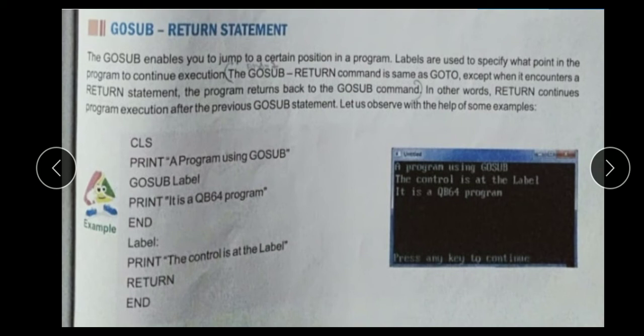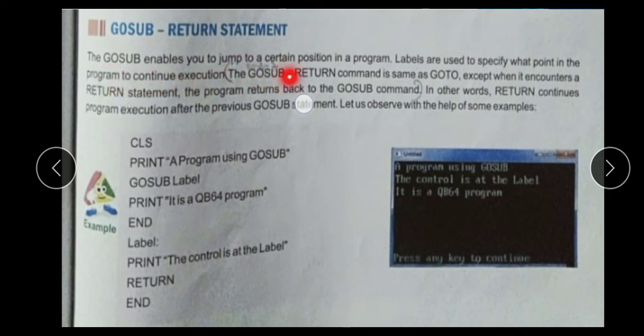Next one is the GOSUB RETURN statement. The GOSUB enables you to jump to a certain position in a program. This GOSUB statement is used to move your cursor to a certain position in a program. Labels are used to specify at what point in the program to continue execution.